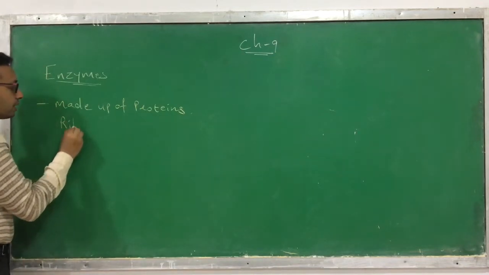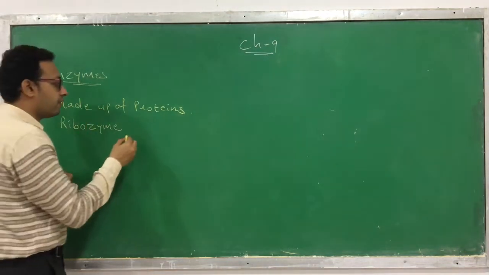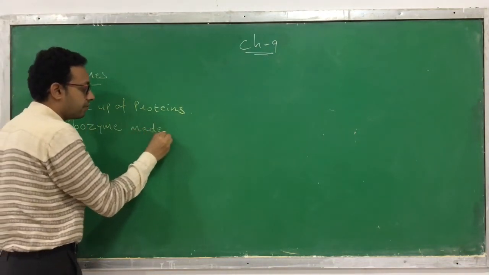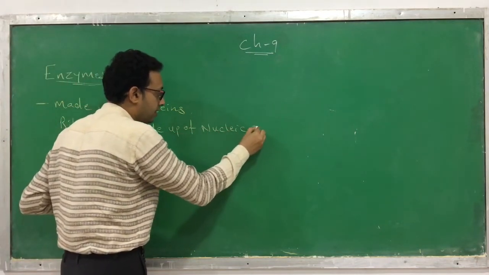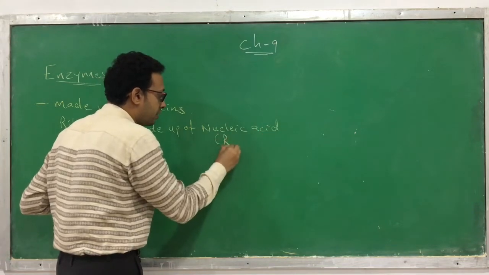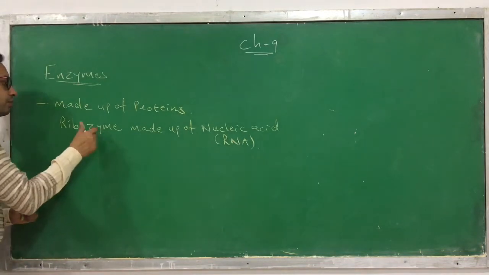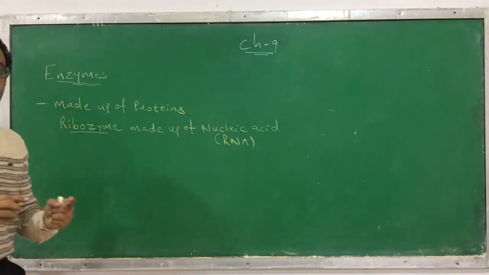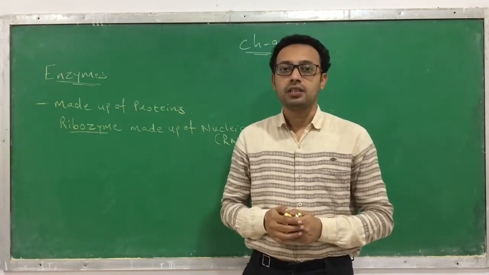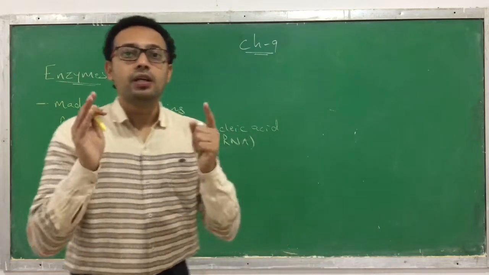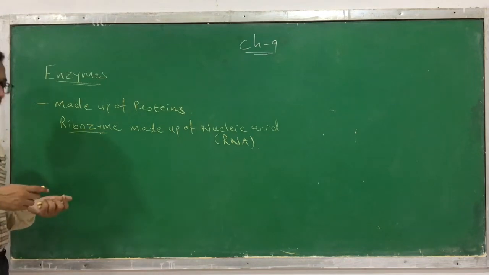It is ribozyme. This ribozyme is made up of nucleic acid. This is an enzyme. It is an exception, made up of nucleic acid. Which nucleic acid is it made up of? It is made up of RNA, ribonucleic acid. Ribozyme is an enzyme that is made up of a nucleic acid. Clear? Otherwise, most of the enzymes are protein in nature, that means they are made up of amino acids.